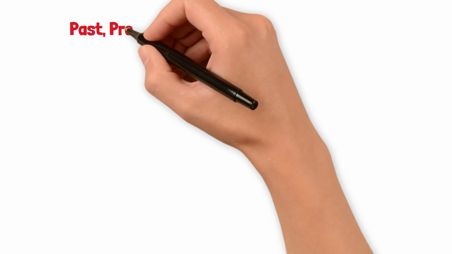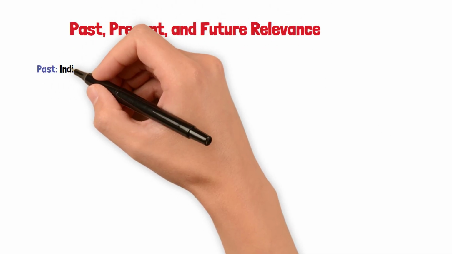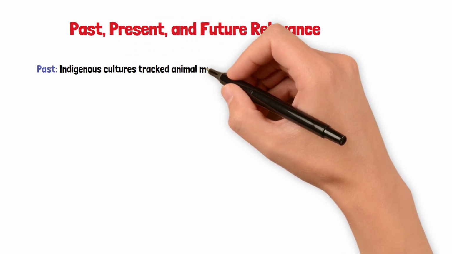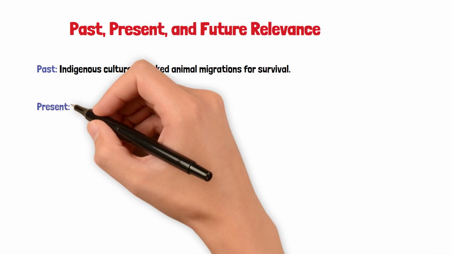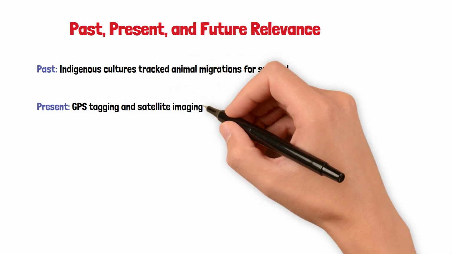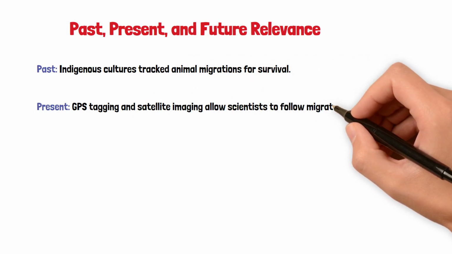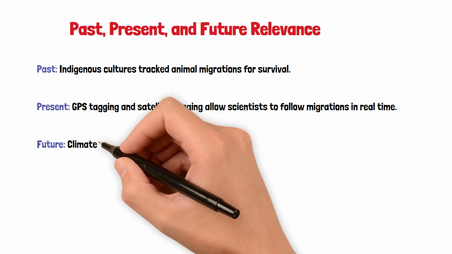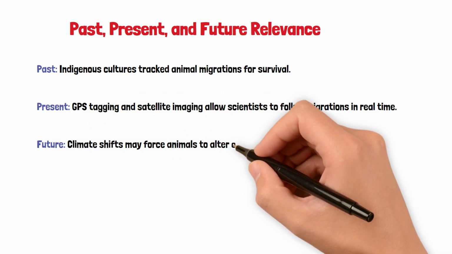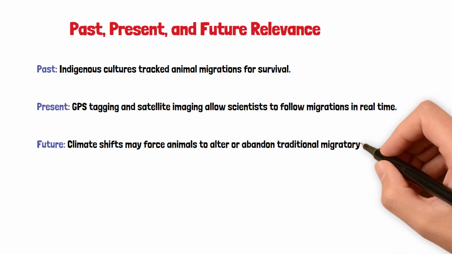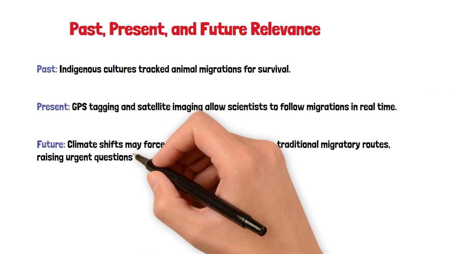Past, present, and future relevance. Past, indigenous cultures tracked animal migrations for survival. Present, GPS tagging and satellite imaging allow scientists to follow migrations in real time. Future, climate shifts may force animals to alter or abandon traditional migratory routes, raising urgent questions for biodiversity.